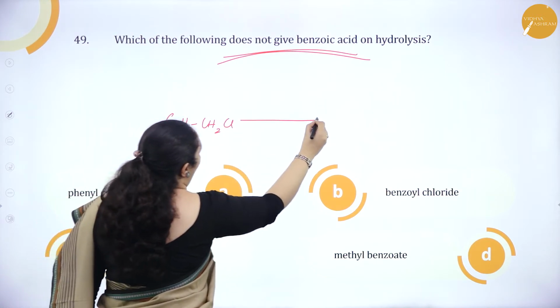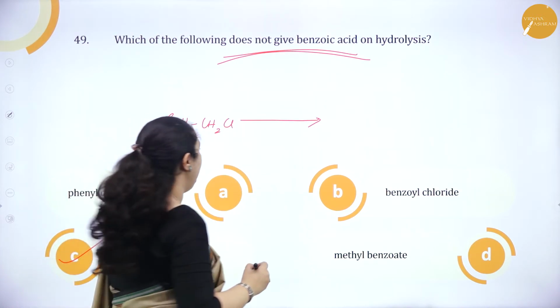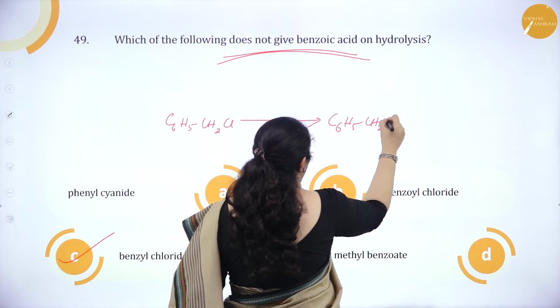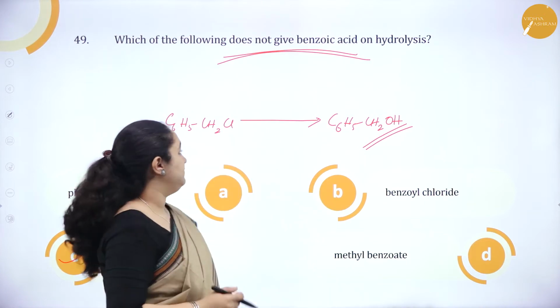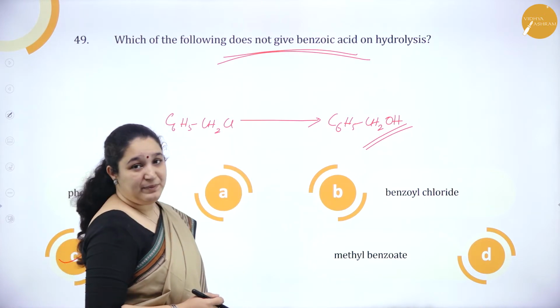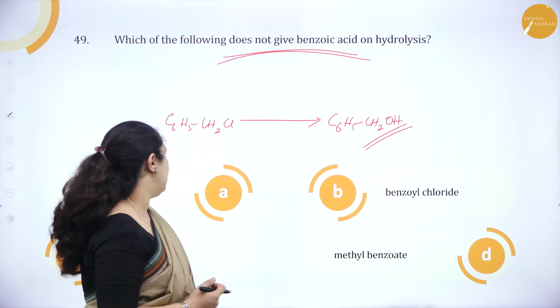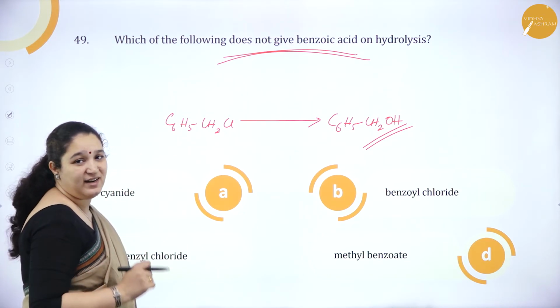C6H5CH2Cl, on hydrolysis will give alcohol, that is C6H5CH2OH. Thus, what will happen? It will not give benzoic acid. So option C is the correct answer.